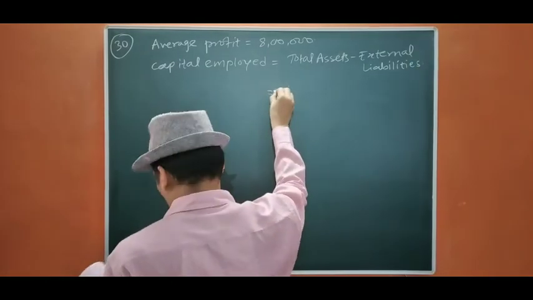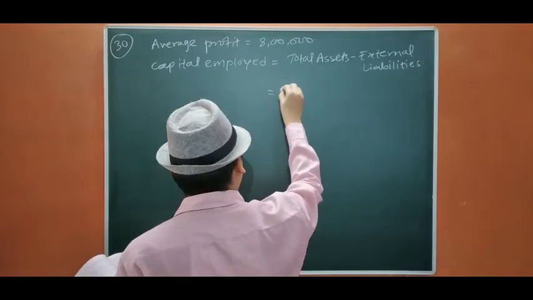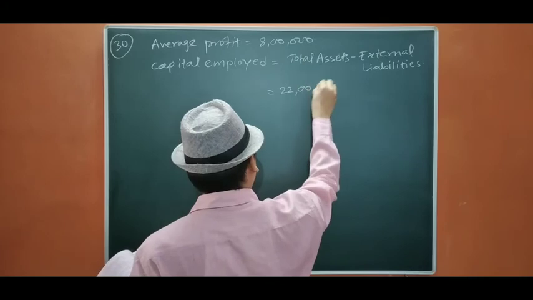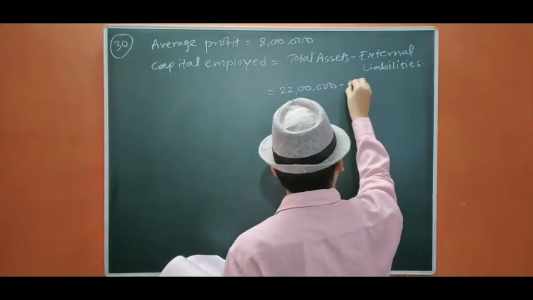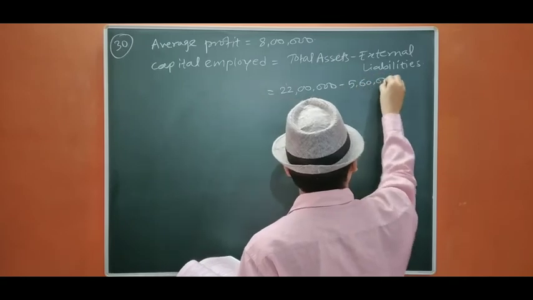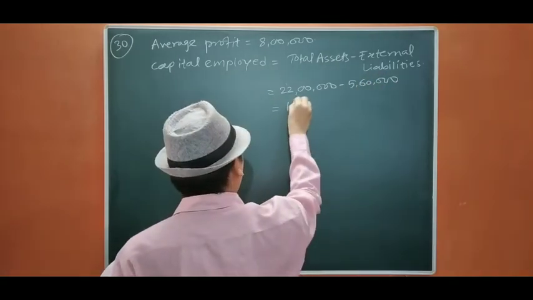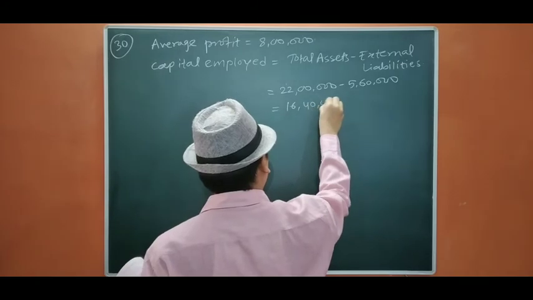Okay, total assets are given 22 lakh and the liabilities is given 5 lakh 60,000. So it will be 16 lakh 40,000.